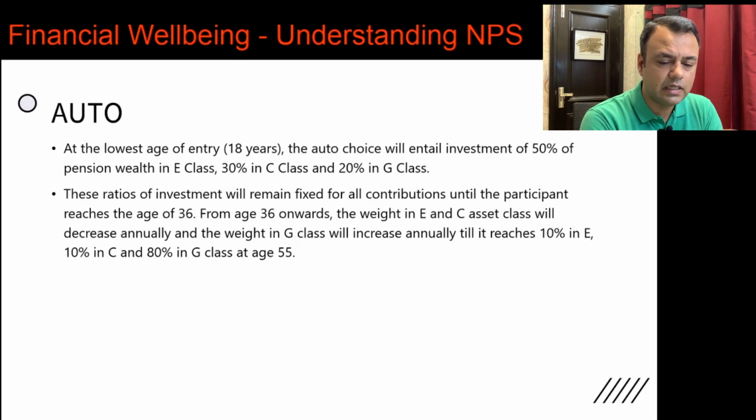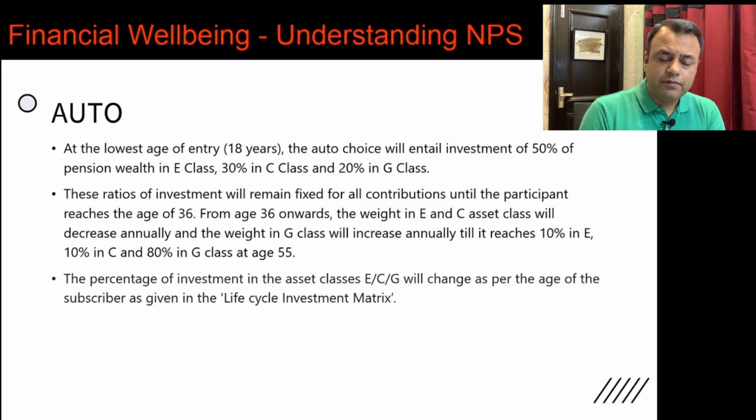After the age of 36, the weightage of these categories starts to change. The weight in E and C class will gradually decrease over time, and the weightage in the government securities, which are termed as more safe options, starts increasing. The E and C categories will decrease until they reach 10%, and the G will increase until it reaches 80%. And this gradual increase and decrease is put into a table which is published by NPS as well. The percentage of investment in the asset class ECG will change as per the age of the subscriber.